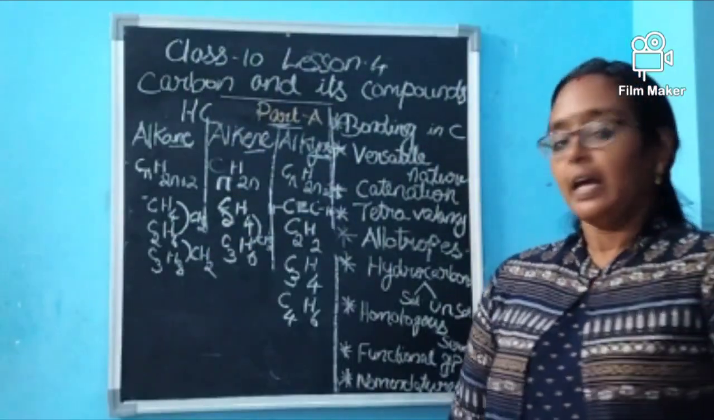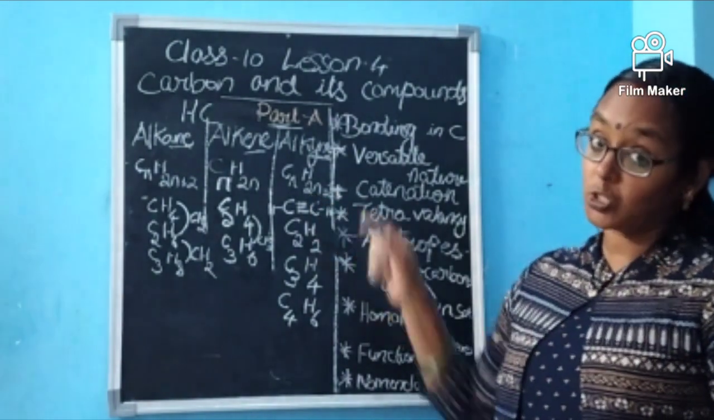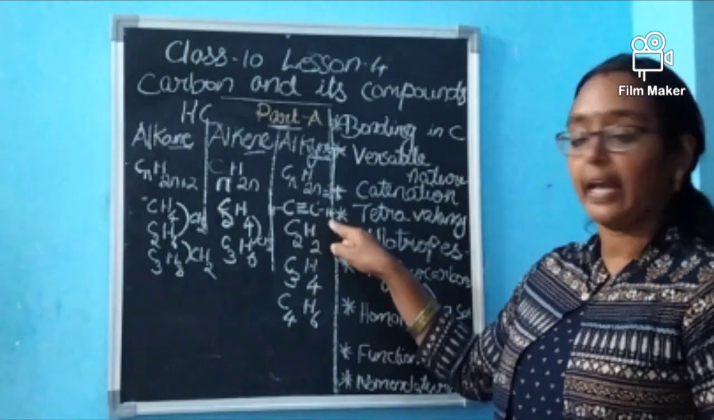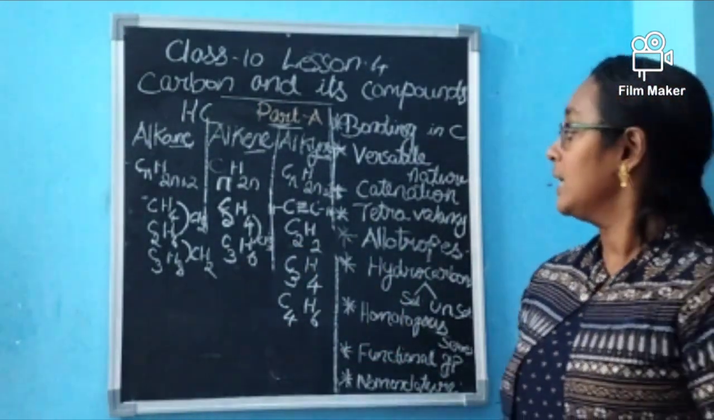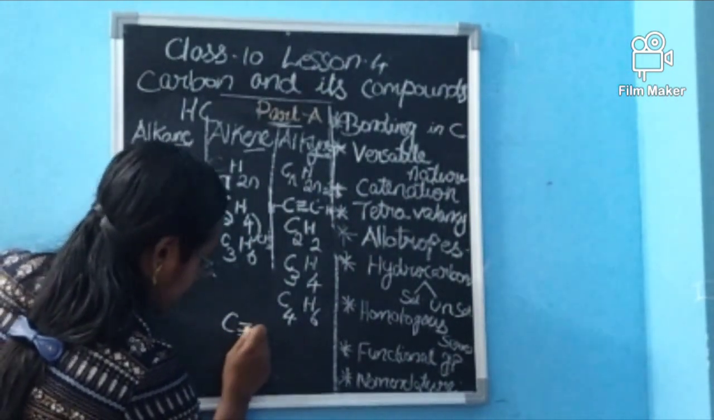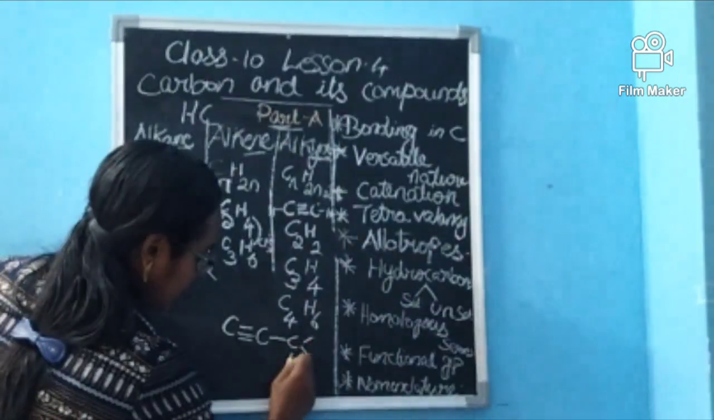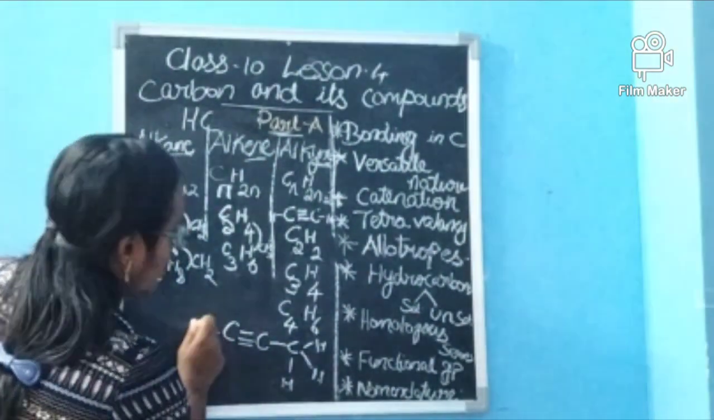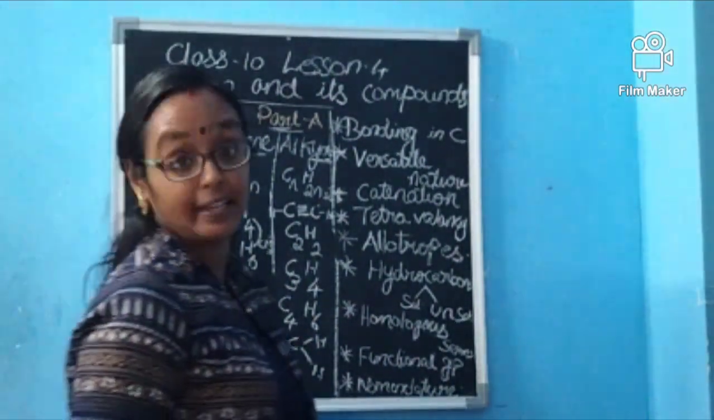In the case of alkyne, we have seen CnH2n-2 is the formula. So the first one will be CH triple bond CH, that is C2H2, ethyne. Then the next will be C triple bond C, then single bond C, with hydrogens. So it will be C3H4.